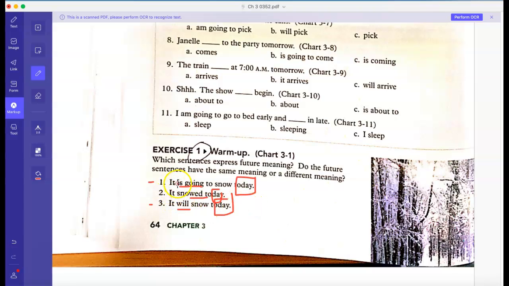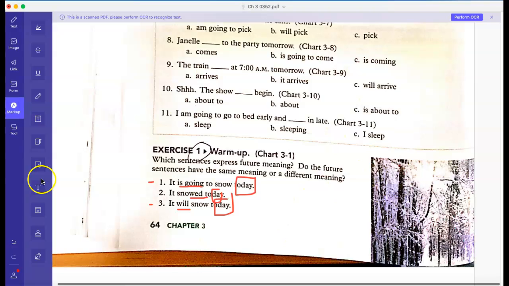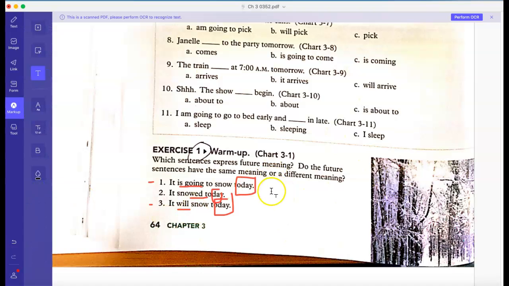Now, they're also showing you that fundamentally in this particular situation, going to and will have the same meaning because we're talking about what we call a prediction. We'll talk about this more later, once you get to chart 3-5 and later on.